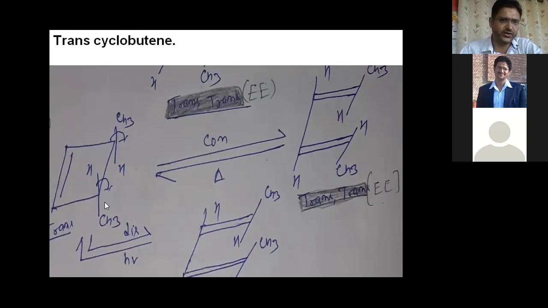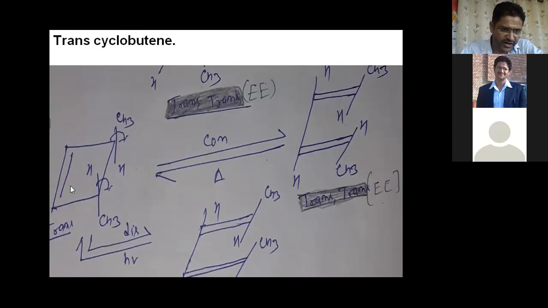Now it is important that we understand this reaction. How many electrons participate in this reaction when cyclobutene converts into butadiene? How many electrons participate?